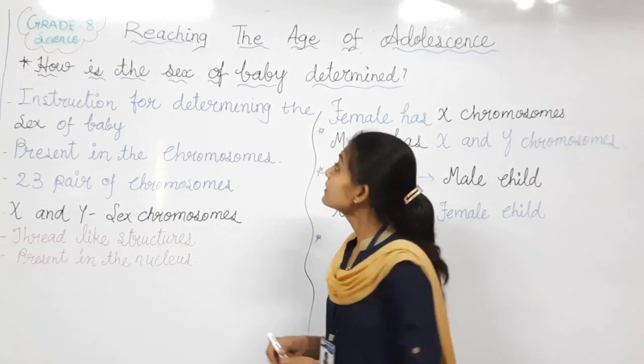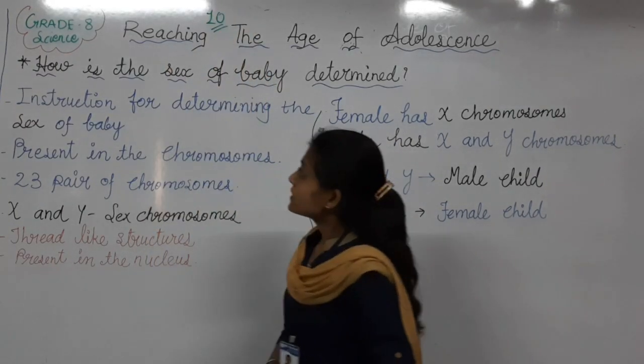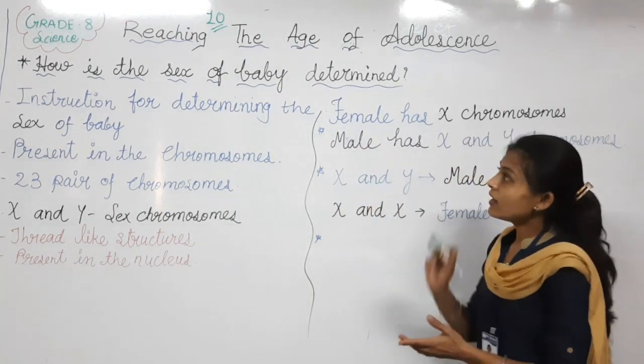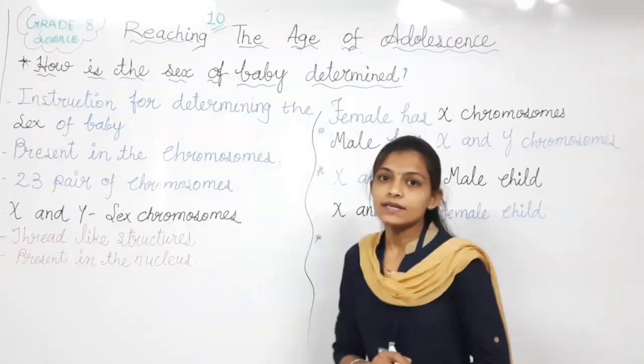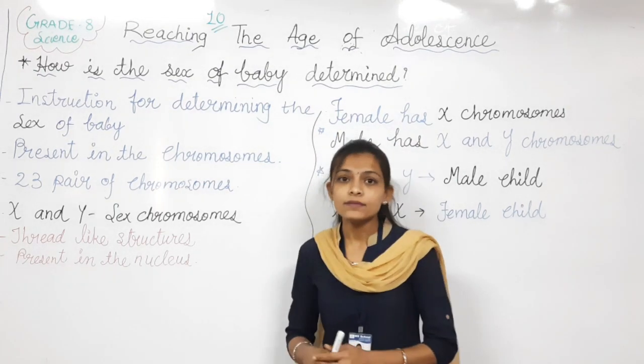Chapter number 10. The name of the chapter is Reaching the Age of Adolescence. This is Part 3. Three parts are made already. Now this is the last part of this chapter.